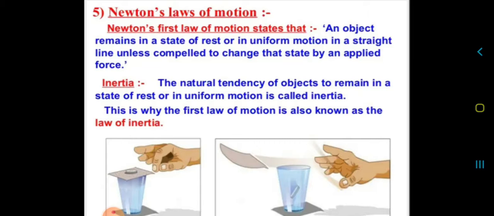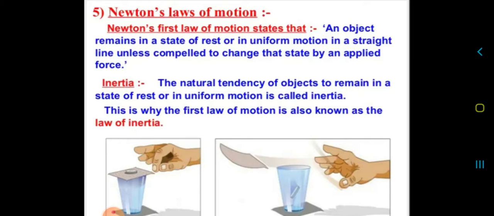Now next is inertia. The natural tendency of an object to remain in the state of rest or in motion is called inertia. So inertia is the tendency of an object to remain in the state of rest or uniform motion. All the objects that are present, they don't want to be disturbed. This undisturbed tendency is called your inertia.